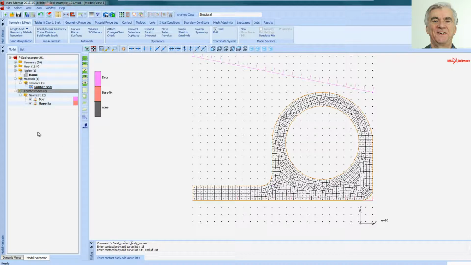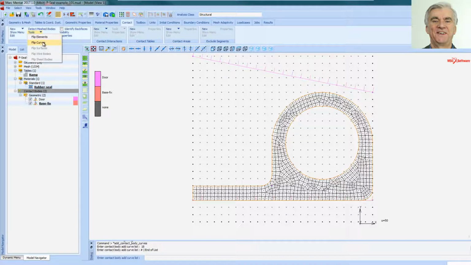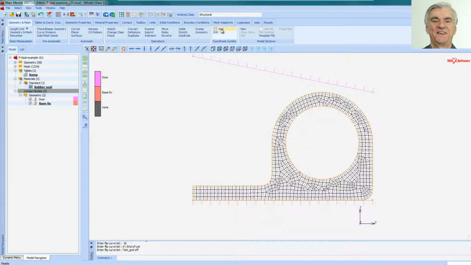Now again I want to make sure that that's the right way around, but if we look closely this has got little short lines facing upwards, which is the wrong way round. So in Contact and Tools I can flip that curve, click on that there, right click, now it's the right way round. So that's good. Now I'm going to turn off the grid because I don't need it any longer. So in Geometry and Mesh, just uncheck that grid box. Okay, so it looks nice and clear.